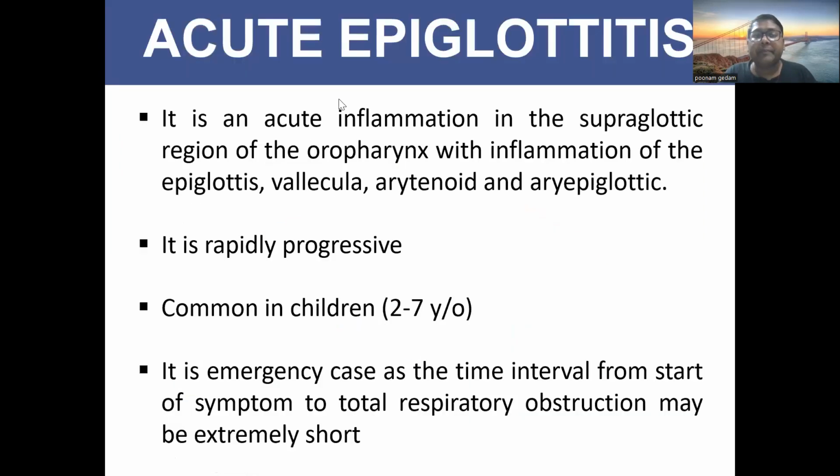What is acute epiglottitis? It is an acute inflammation in the supraglottic region of the oropharynx with inflammation of the epiglottis, vallecula, arytenoid, or aryepiglottic fold. It is rapidly progressive. Therefore, it's a disease of concern. Common in children, commonly 2 to 7 years of age. It is an emergency case as the time interval from start of symptoms to total respiratory obstruction may be extremely short.